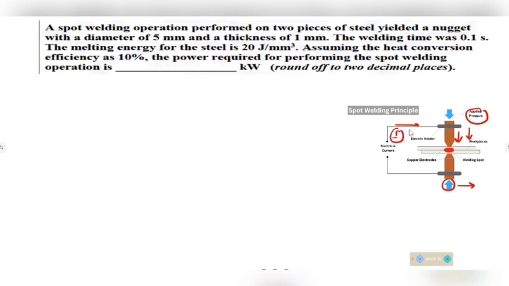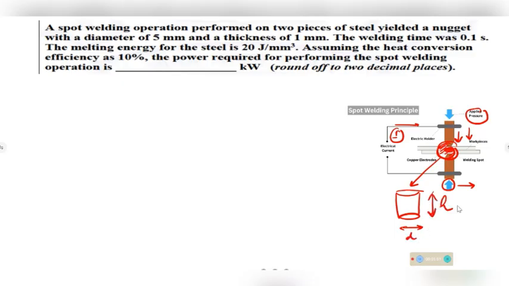Suppose this is I, and this I flows for a very short duration of time, and it is of a very large quantity. Therefore, heat is produced in this region, because of which this interface melts and a nugget is formed, and this is called the basic mechanism of spot welding. Generally, for the calculation purpose, we assume this nugget as cylindrical in shape. Suppose D is the diameter and H is the height of this nugget.